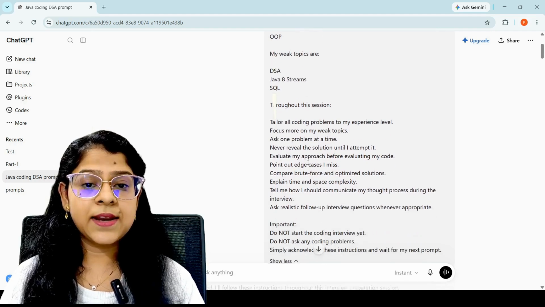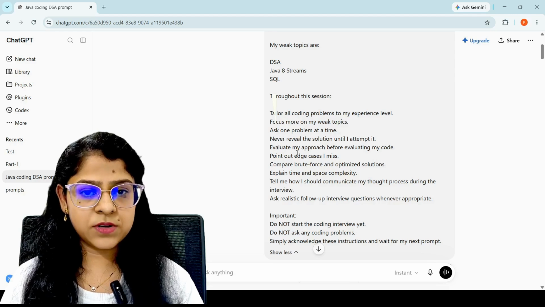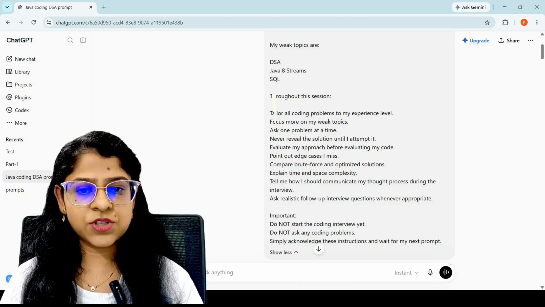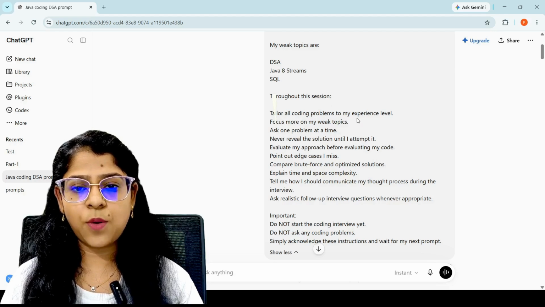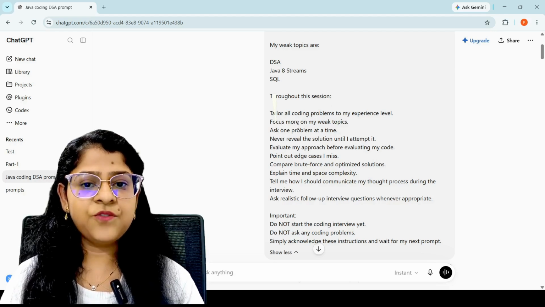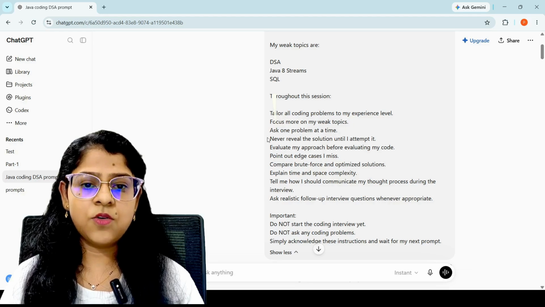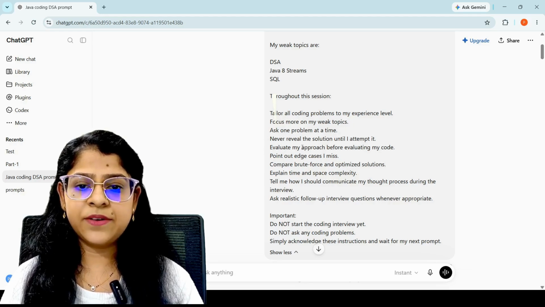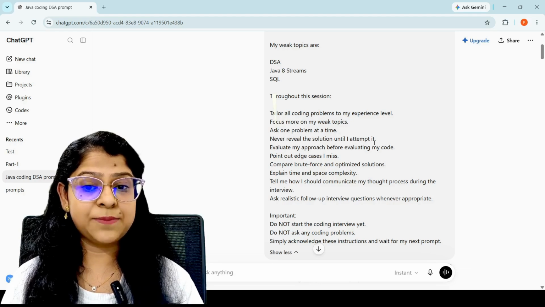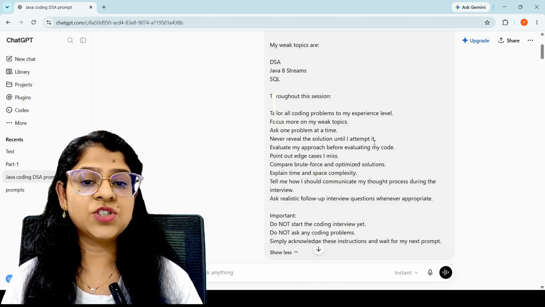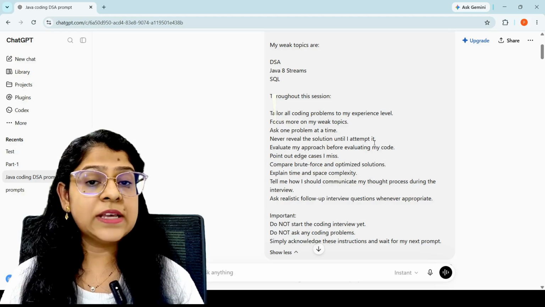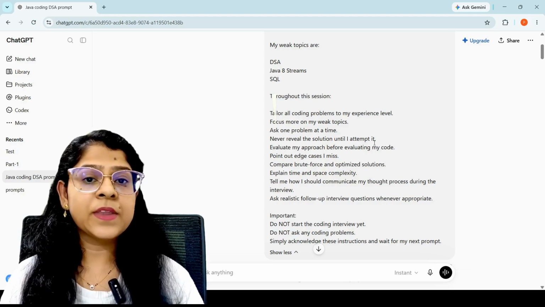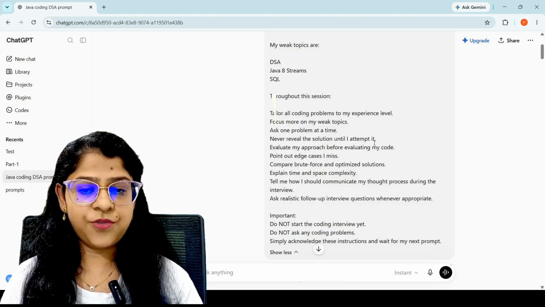And this is the main part of our prompt. The instructions are: tailor all coding problems to my experience level, focus more on weak topics, ask one problem at a time, and never reveal the solution until I attempt it. So here we are instructing that it should reveal the solution only after I provide mine.